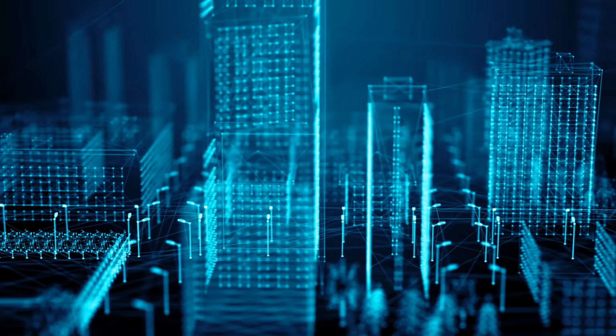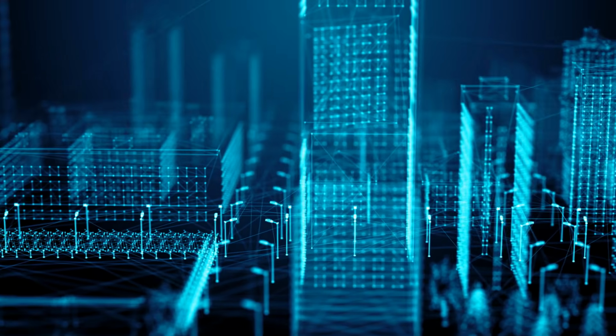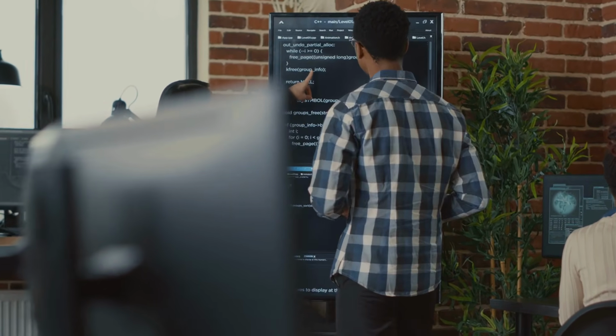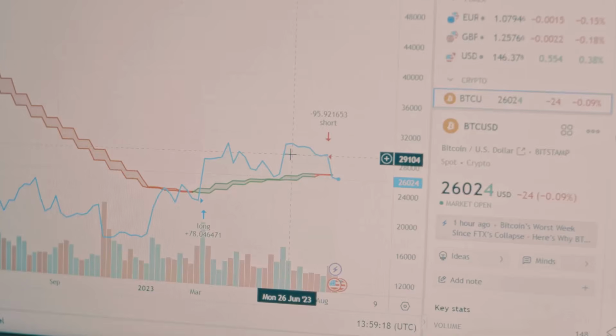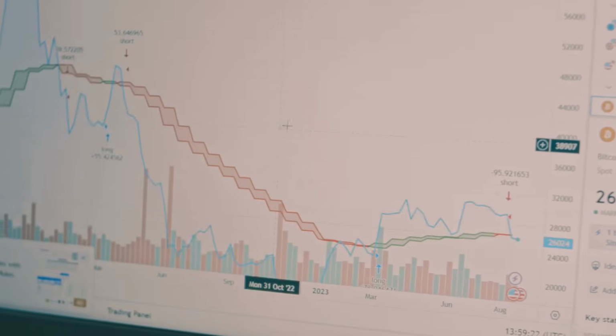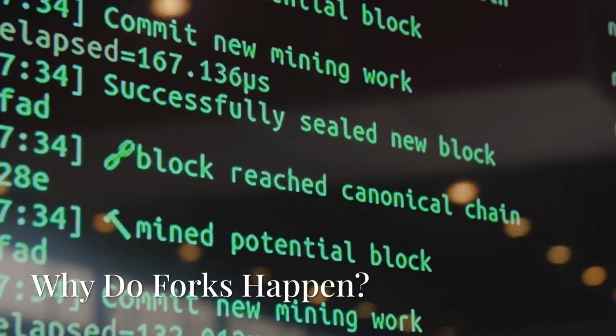Both are essential for the growth and health of digital currencies. They let communities adapt, innovate, and improve over time. Understanding these changes is key to understanding how cryptocurrencies evolve. Next, let's see why forks actually happen.